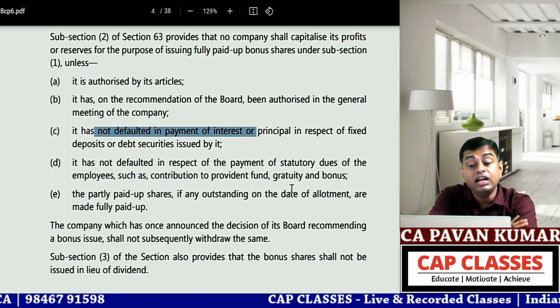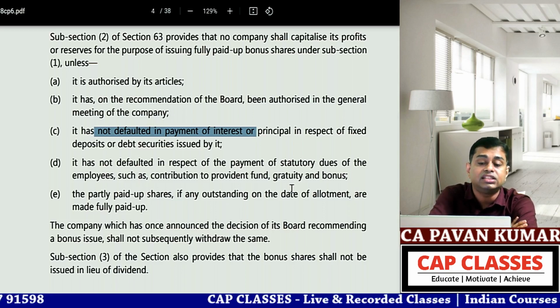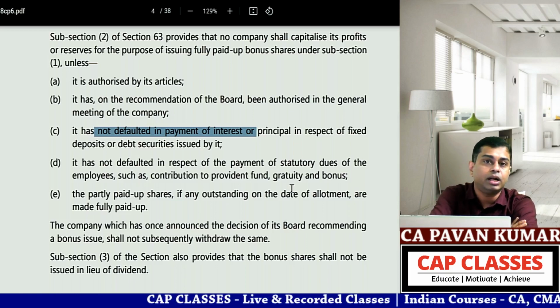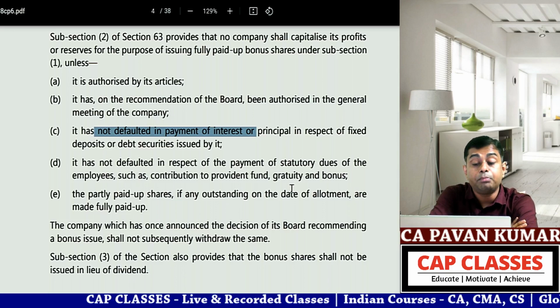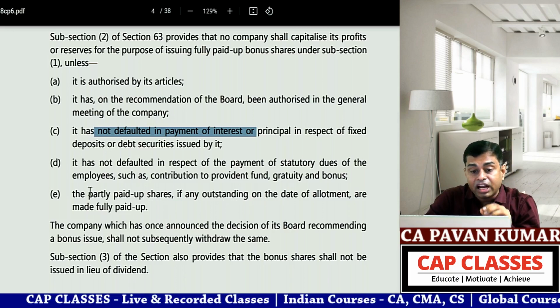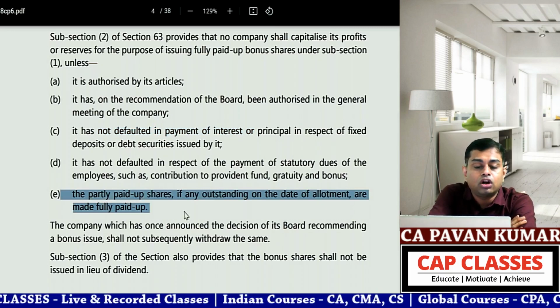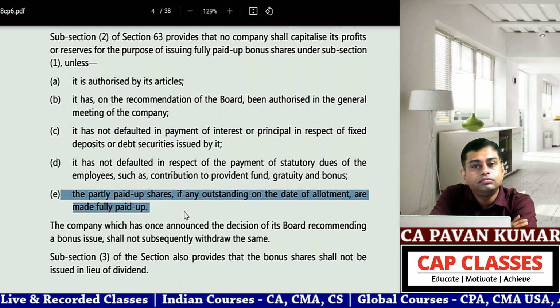D, it has not defaulted in respect of payment of statutory dues of employees such as contribution to provident fund, gratuity, bonus, etc. That means you should be regular in paying statutory dues for your employees. E, the partly paid up shares, if any, outstanding on the date of allotment are made fully paid up. That's all.